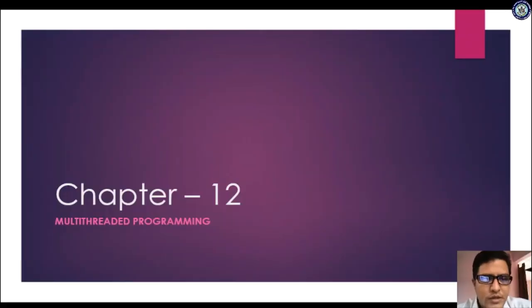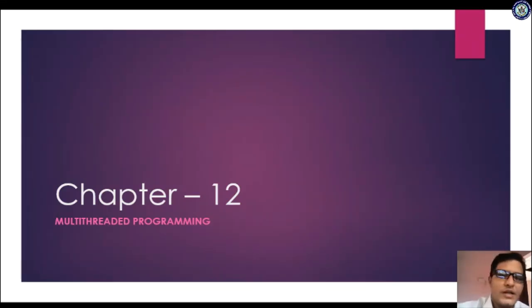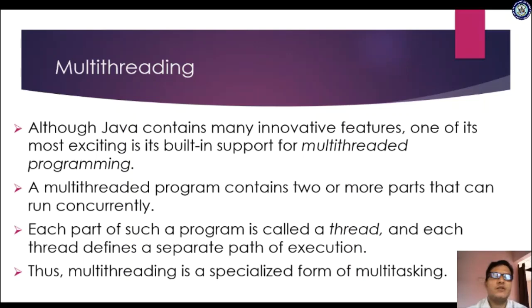We are explaining the topic of chapter 12. It is multi-threaded programming. As we are familiar with what is a multi-thread, right? So simultaneous execution of two or more threads is called multi-thread. Okay, multitasking is nothing but a multi-thread. Okay, now we will see this multi-threading concept.